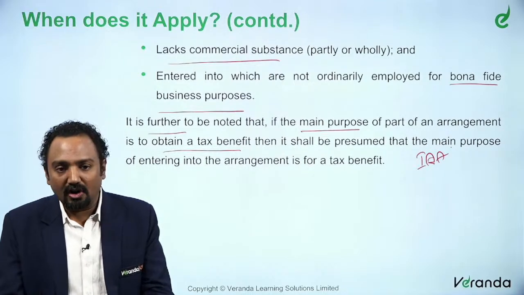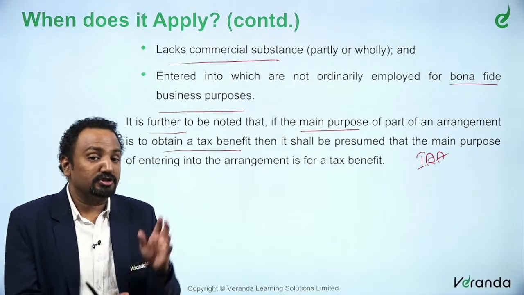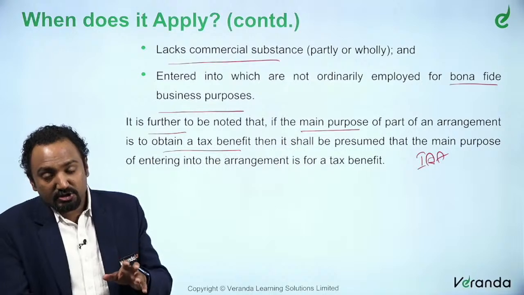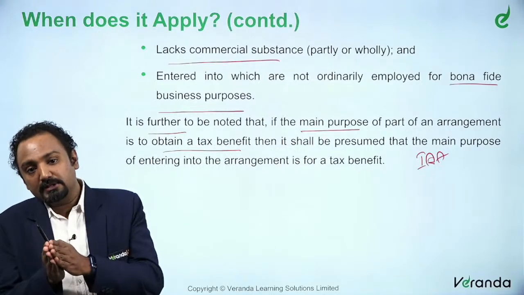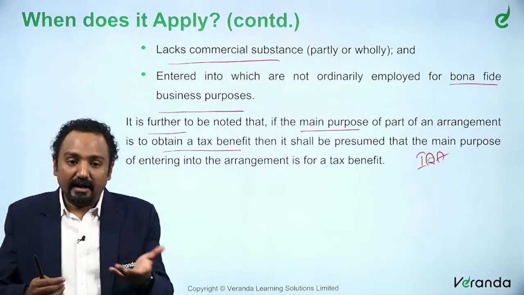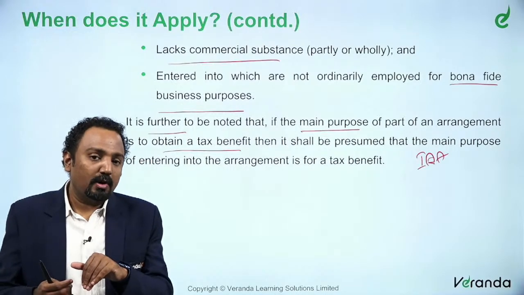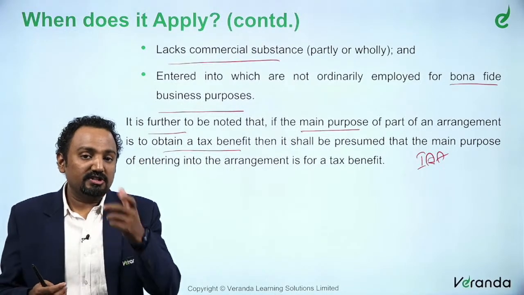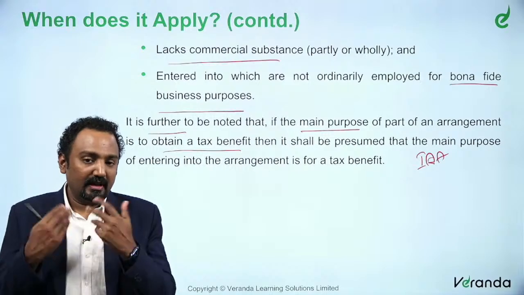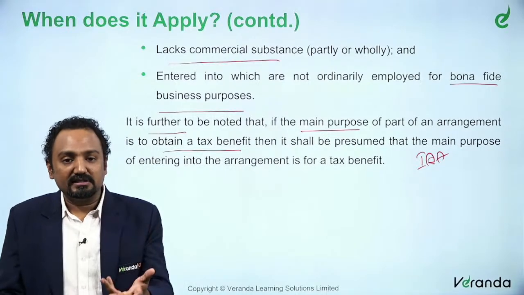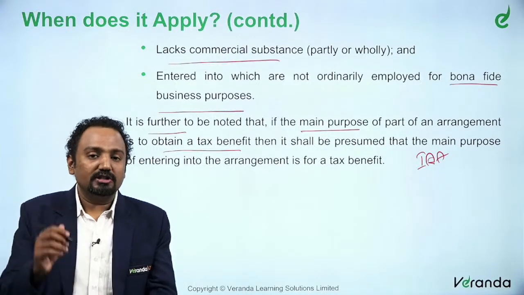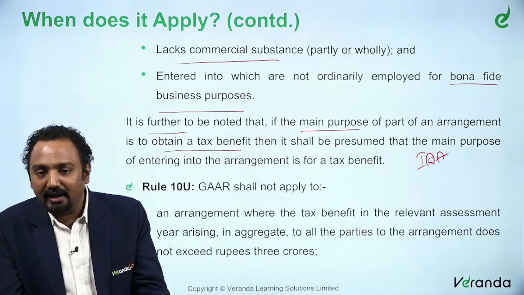So these are the situations in which an arrangement will be called an impermissible avoidance arrangement. Once an arrangement is called an impermissible avoidance arrangement, the provisions of section 95 arise. So GAAR is automatically invoked on such arrangements.